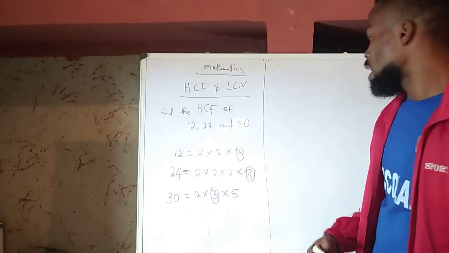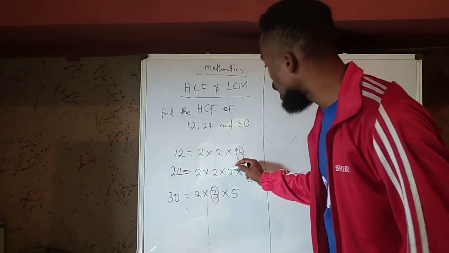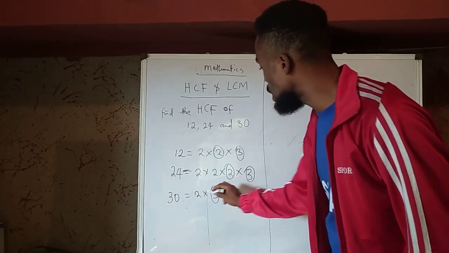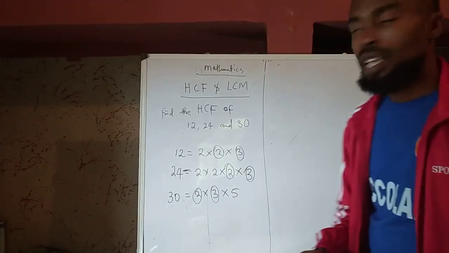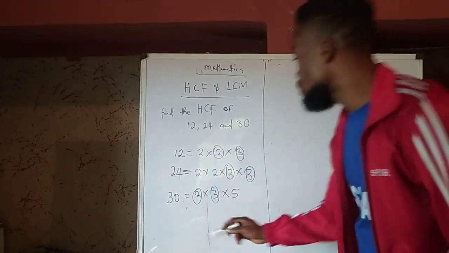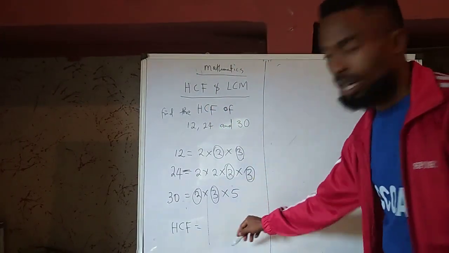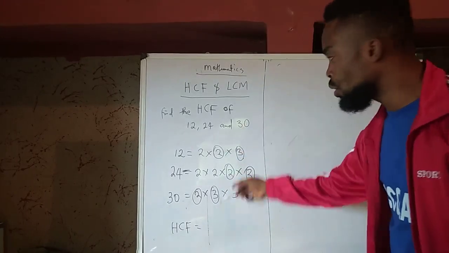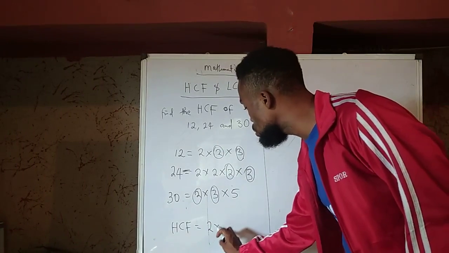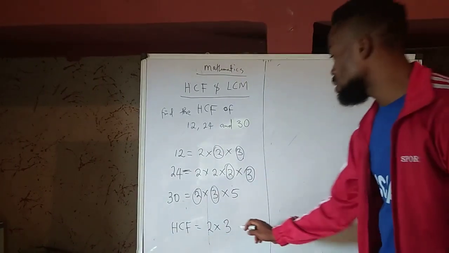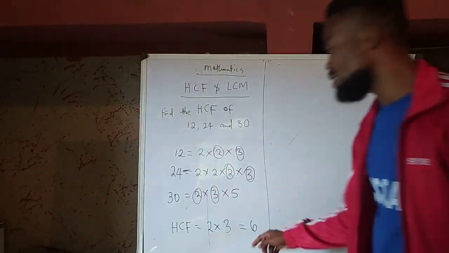You get that, right? And then again, that's not all. You can also see that something else is common. We have 2 here, we have 2 here, and we have 2 here. So that means that the highest common factor, since we have 2 and 3 as a factor of all 3 numbers, is going to be 2 times 3. 2 times 3 is actually 6. So the highest common factor of 12, 24, and 30 is 6.